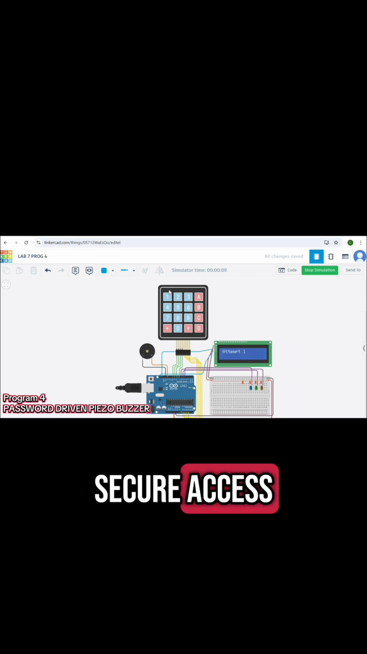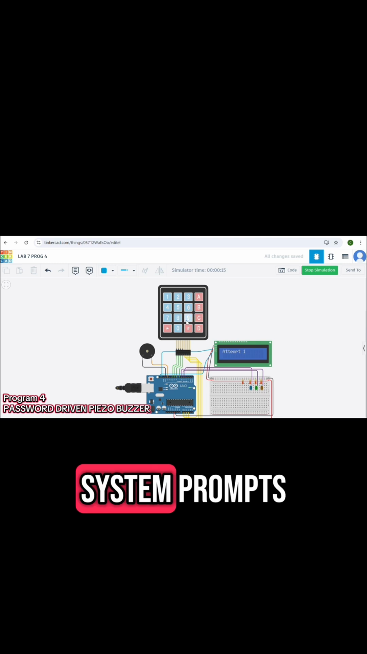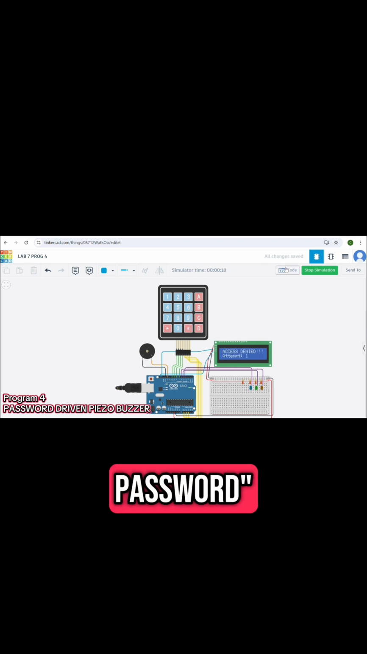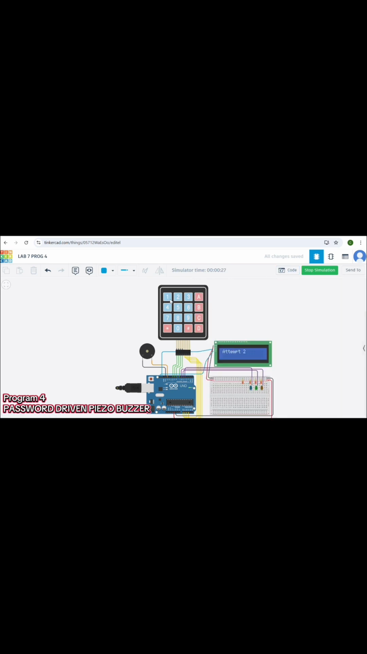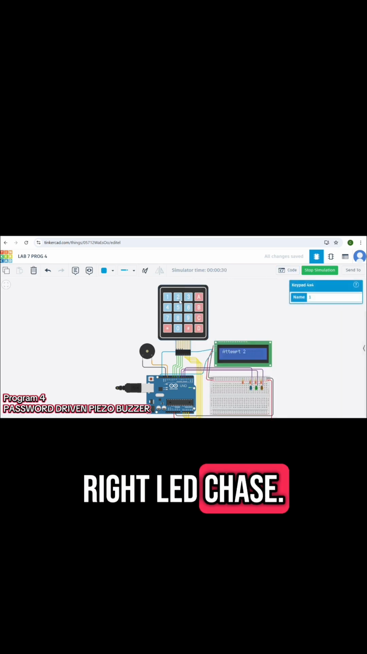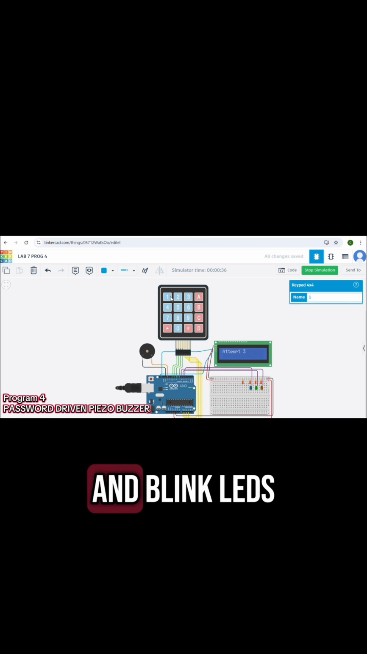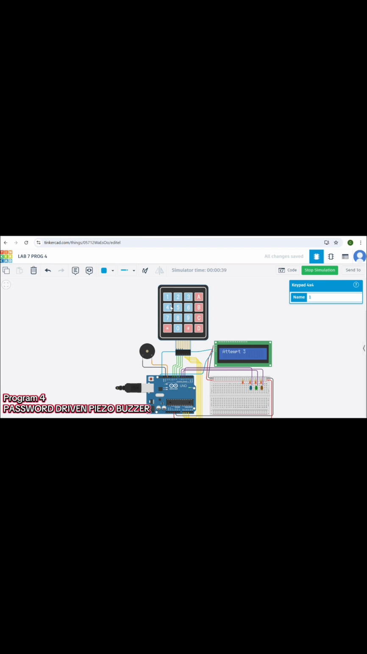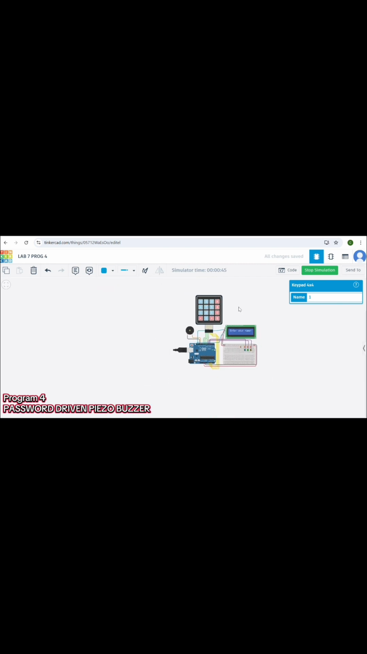Program 4, Password-Driven Piezo Buzzer. The objective here is a secure access system with sound feedback. This security system prompts, "Enter your password." Three attempts are allowed. Correct passwords trigger a musical tone on the piezo buzzer and a left to right LED chase. Wrong inputs play an error tone and blink LEDs erratically. After 3 failures, it locks and displays access denied.